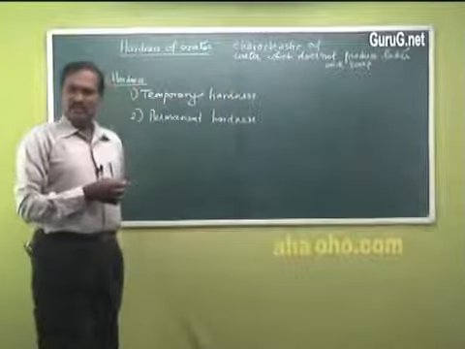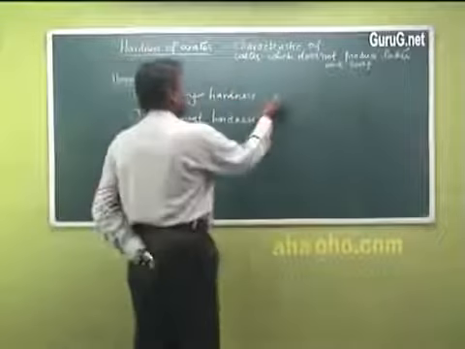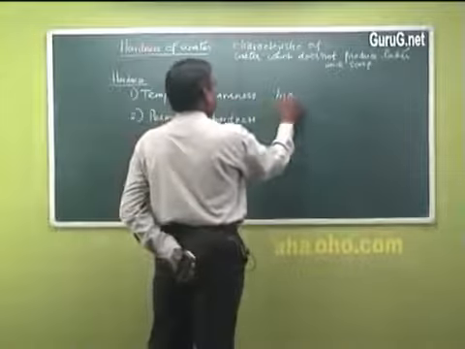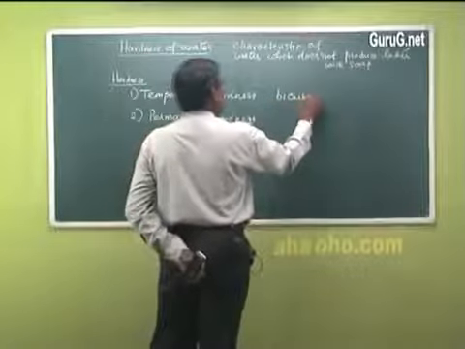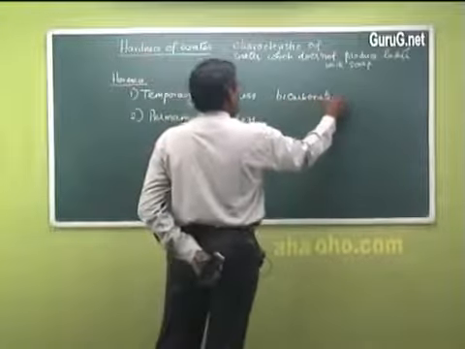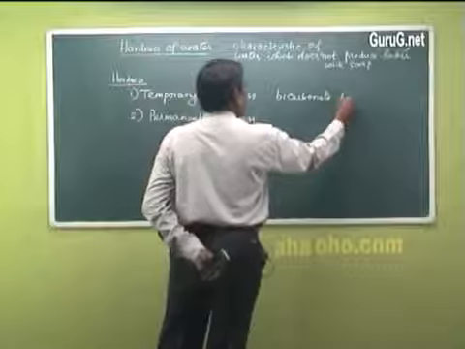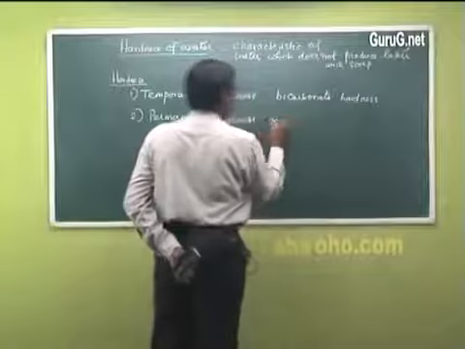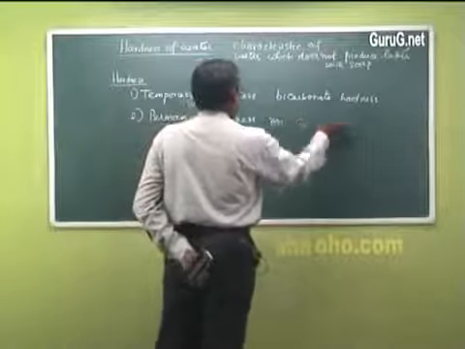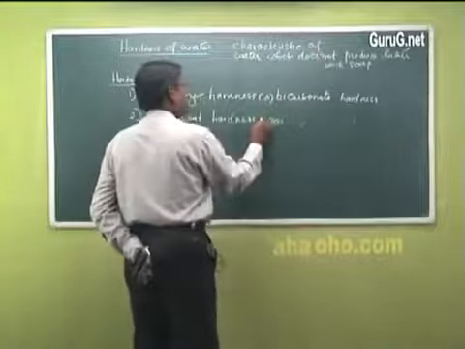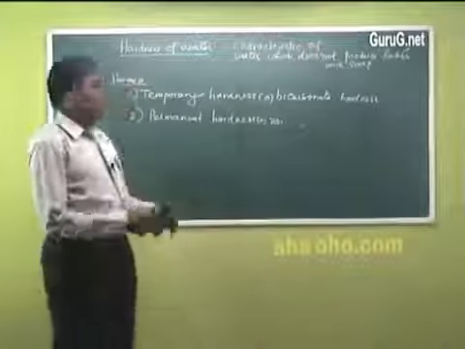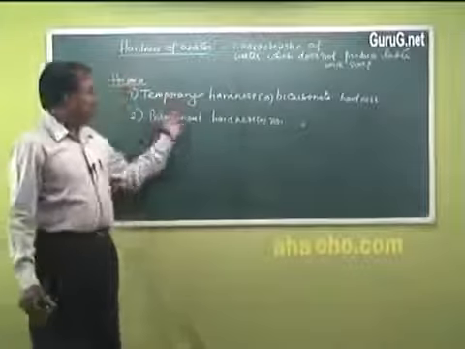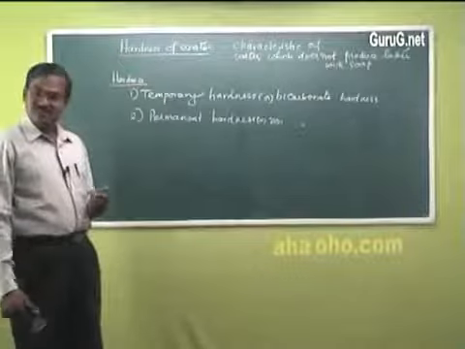Temporary hardness is otherwise called bicarbonate hardness, and permanent hardness is called non-bicarbonate hardness. So hard water can be classified into two types: temporary hardness and permanent hardness.